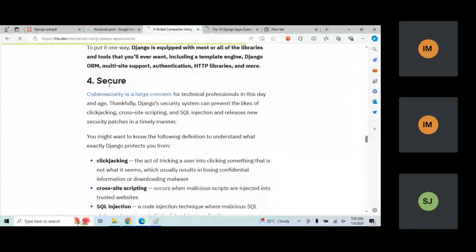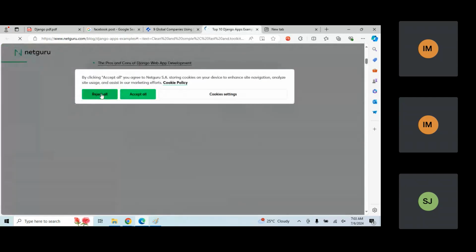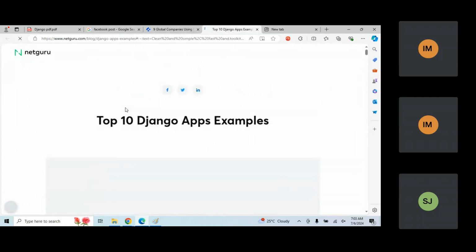Whenever you develop any application where crores and billions of users are using it, you have to make sure your application is secured, right? So that's why, as of now, Django is the most secured framework compared to all the other frameworks. That's why YouTube is there, Uber is there. Most of the top global companies are using this framework to develop their applications.